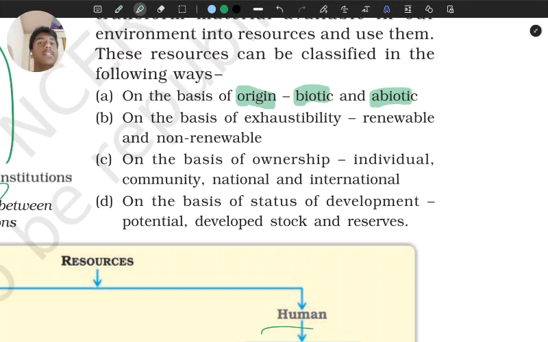Next we have international resources. NCERT has given a really good example when it comes to international resources, which you need to keep in mind. After 200 nautical miles from the coast of any country, that sea area beyond 200 nautical miles should not be touched by any individual or any country, unless you have the permission of the whole conference of countries.